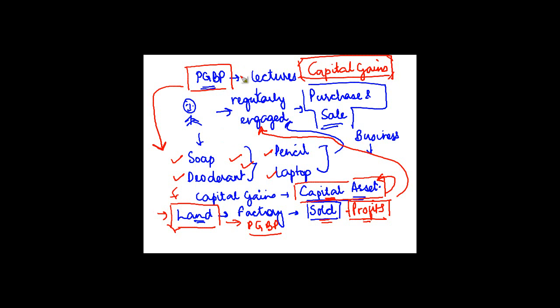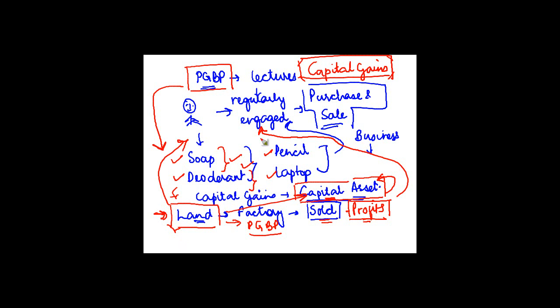The same item can be a capital asset for one person and a revenue item for another. Land for a person engaged in some other business is a capital asset, whereas for a person actually engaged in the purchase and sale of land, it is stock in trade.